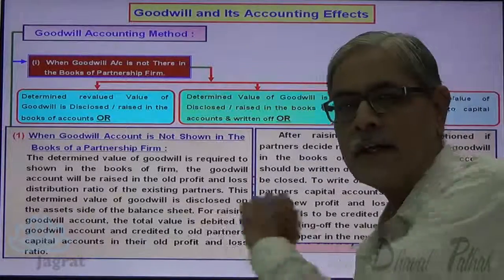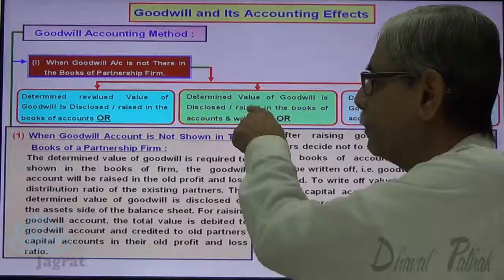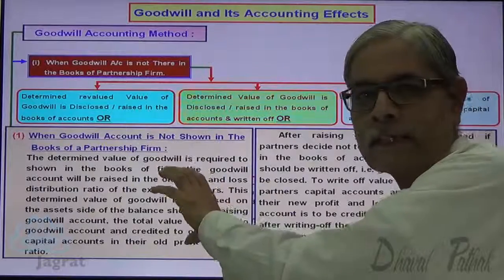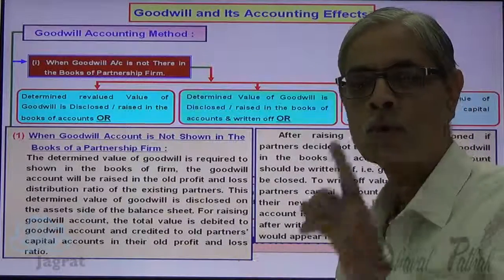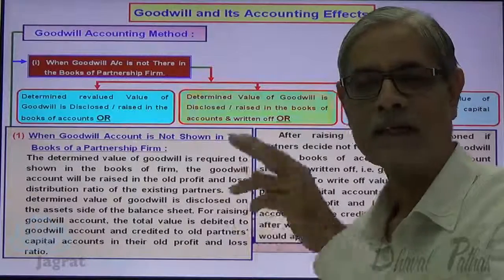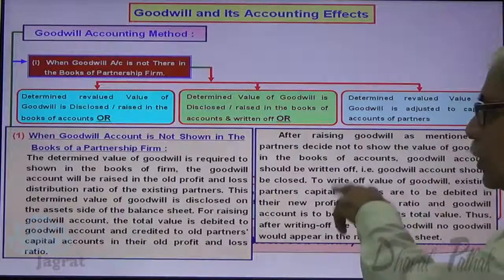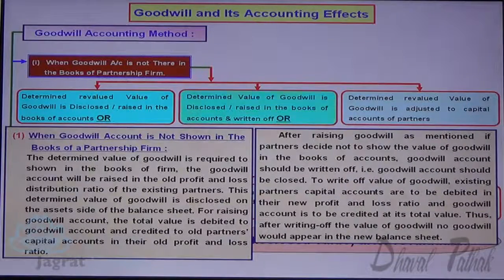Now this is a note for raising the goodwill. The same is applicable to the second option, because you have to raise the goodwill and then write it off. So goodwill will be raised, goodwill account debit to partners' capital accounts credit in their old profit sharing ratio. And after raising the goodwill, if partners decide not to show the value of goodwill in the books of accounts, goodwill account should be written off. That is, goodwill account should be closed.